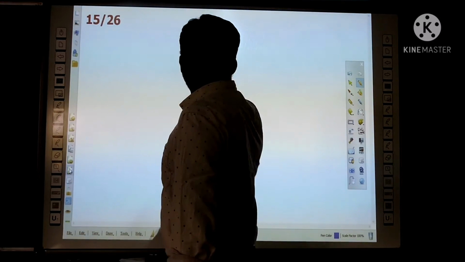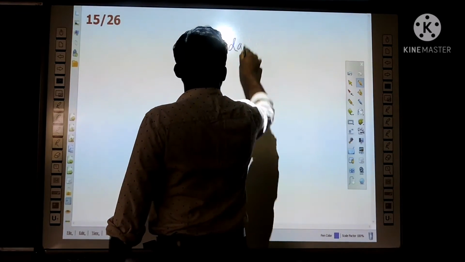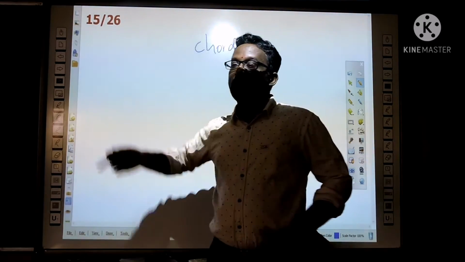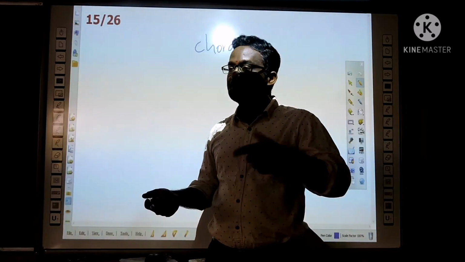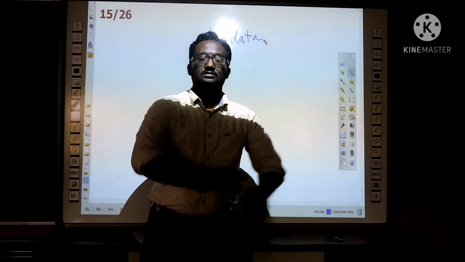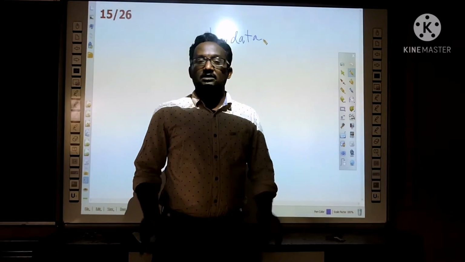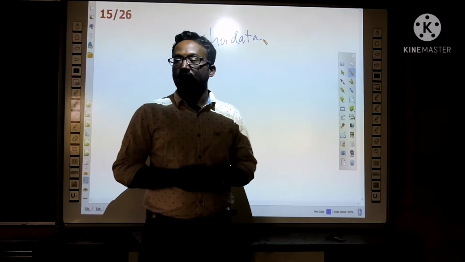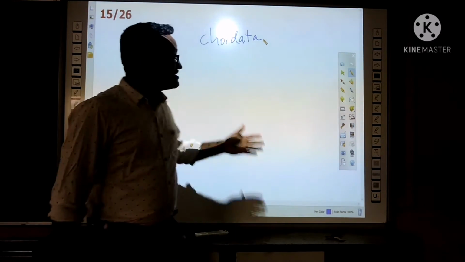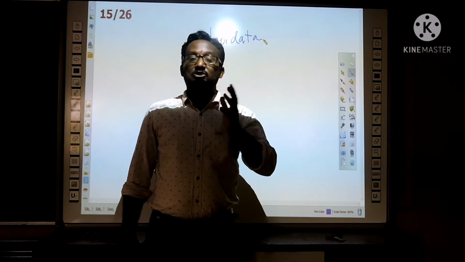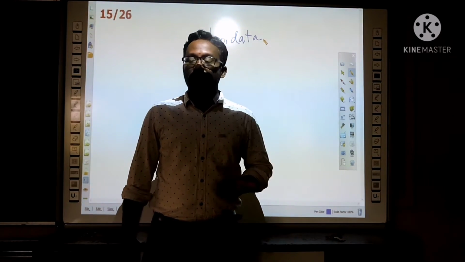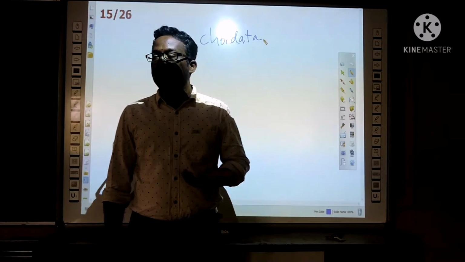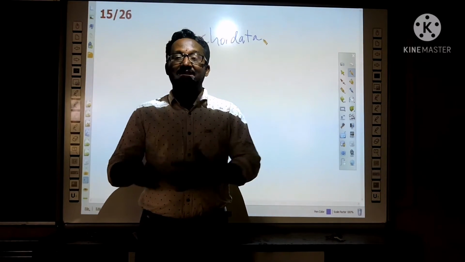And the next one is Chordata. The Chordata are again divided into various groups. Chordates means we have the notochord on the back side, that means the backbone. So the third one is Chordata. The organisms which have the notochord are kept in this one. When we observe the characteristic features of these chordates, they have a true notochord, that means a backbone or vertebral column throughout life. They are triploblastic and bilaterally symmetrical. And have a post-anal tail also.